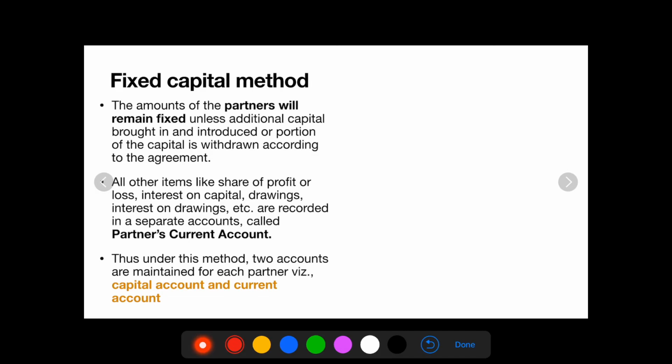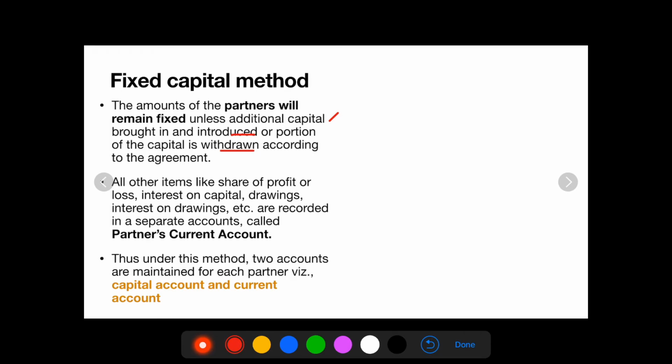So under this method, the partner's capital remains fixed until and unless there is some additional capital, or the partners are being introduced with capital, or a proportion of capital is being withdrawn.